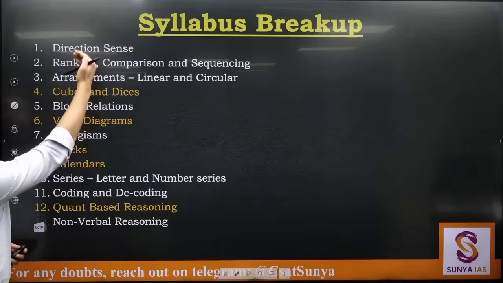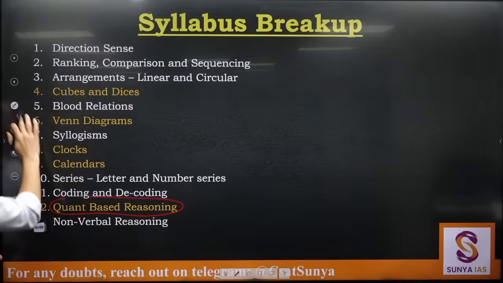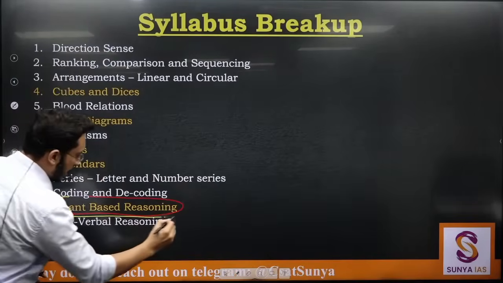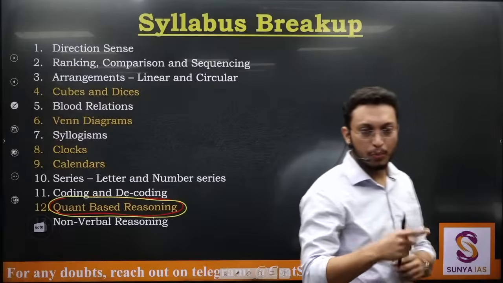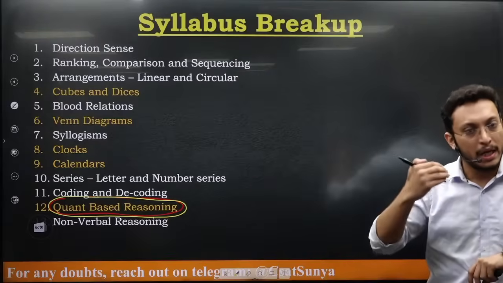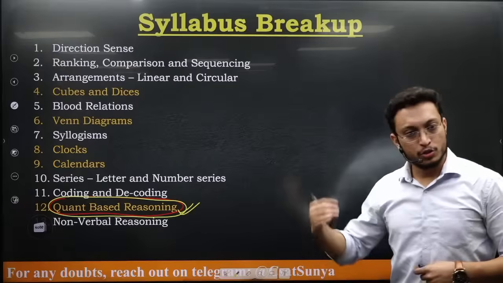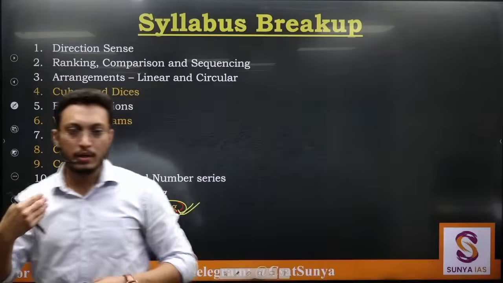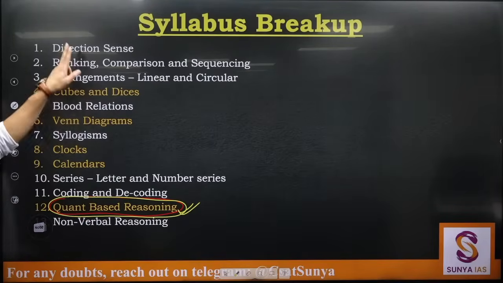Now we will be doing all of it except QBR, because QBR can be covered only when your quant is done. So I'll be covering it towards the end of your course. So people who are starting today, their QBR will be done sometime around late December or January. For July people, we will be having QBR right now, after Diwali, है ना? अभी October में. So this will be dealt towards the end. Rest other things we'll do.